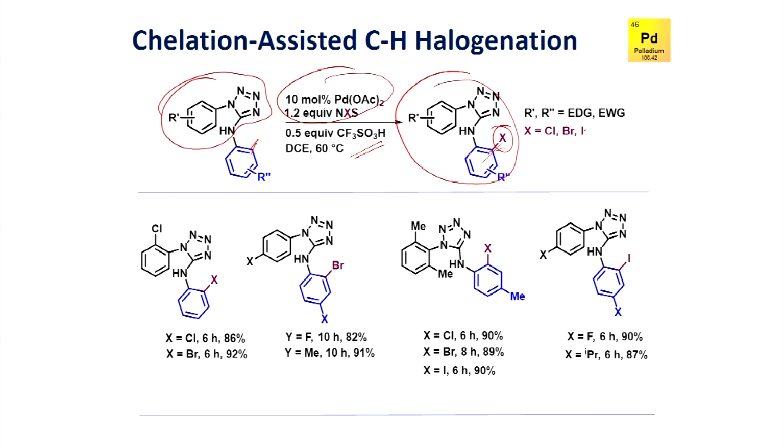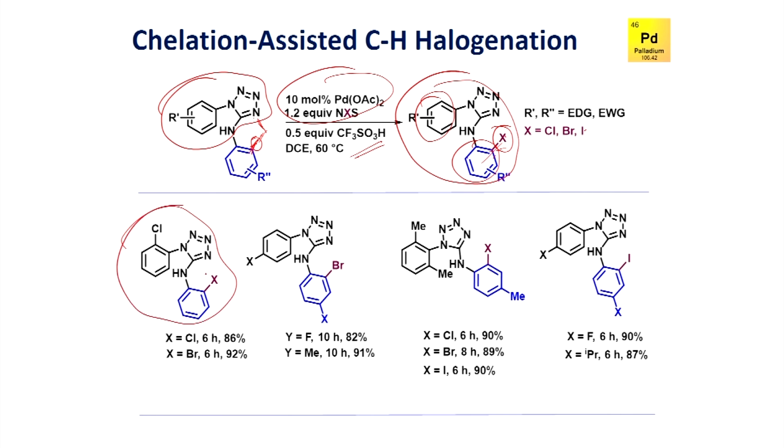Here also, if you look, you have two aromatic rings. One of the aromatic rings selectively undergoes reaction. This is because when you have the metal, it may form a chelation, activate the CH bond, and the halogenation takes place selectively at this carbon. When you see the substrates, you can carry out the reaction with a variety of substrates.